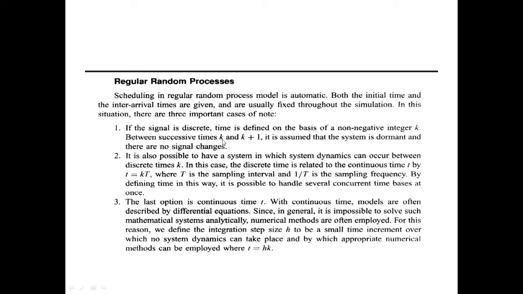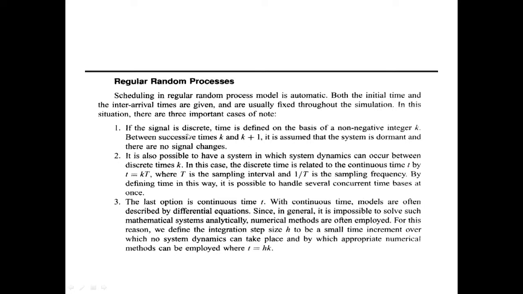There are no signal changes between t1 and t2, that is the first case. So in the regular random process, initial time is given, inter arrival time is given. So you know t0, you know t1, t2, t3, what will be the value, that is already given, you are not supposed to schedule it.